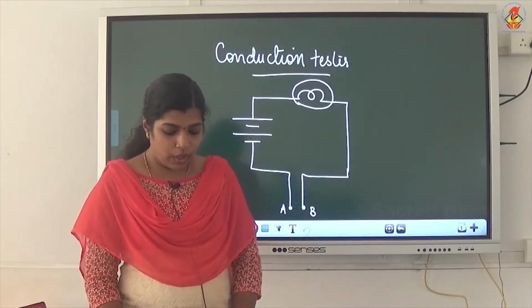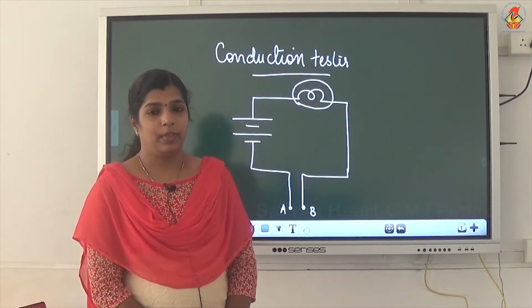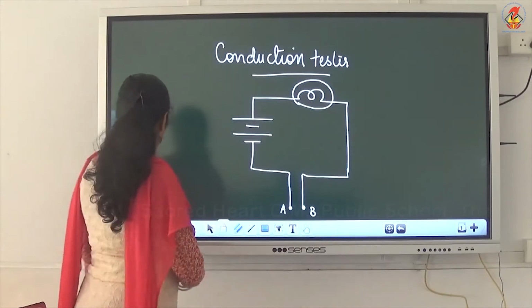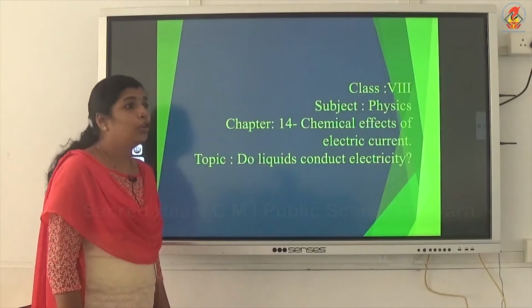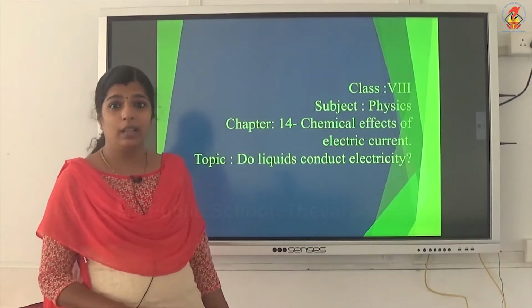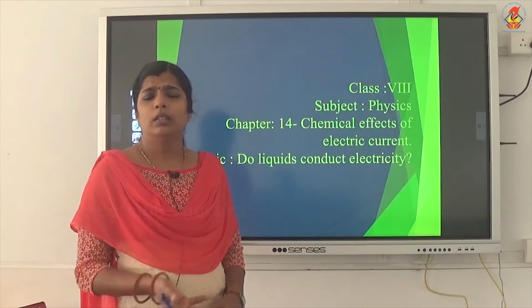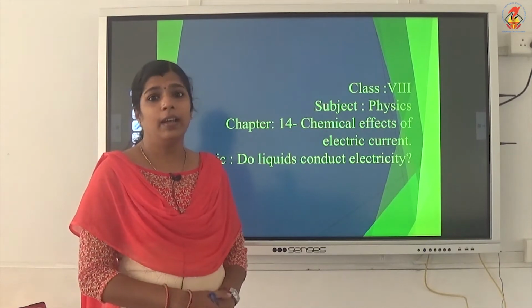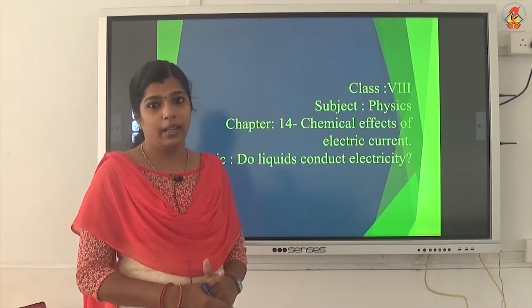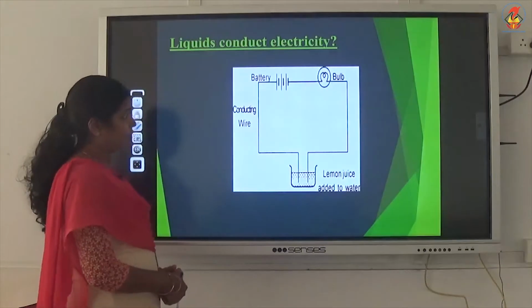Now, we need to check whether liquids will conduct electricity. That is our point. Do liquids conduct electricity? We know metals will conduct electricity. So, copper, aluminium, silver, gold, all those things will conduct electricity. What about the liquids? We need to check whether the liquids will conduct electricity.